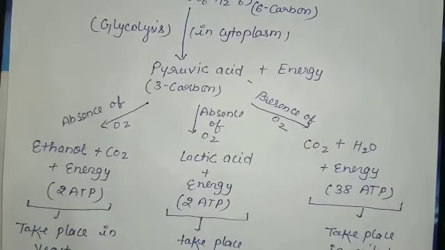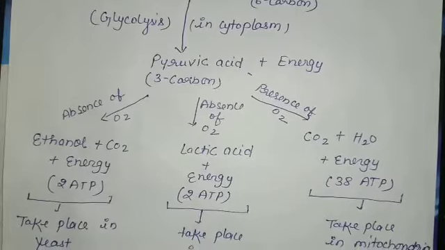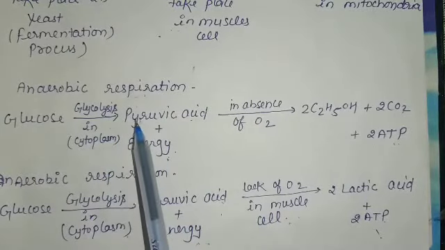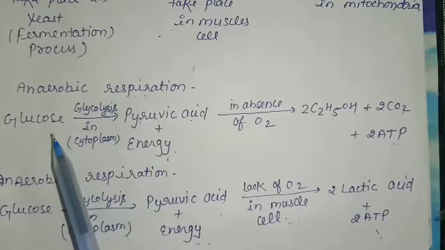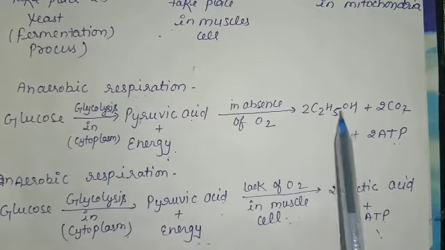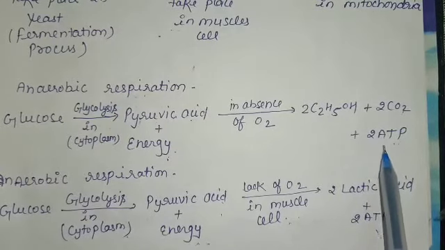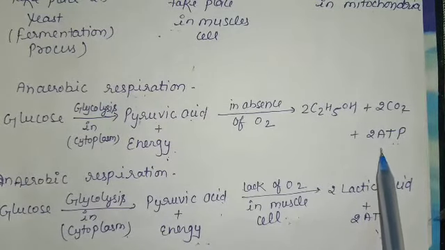In anaerobic condition, microorganisms like yeast break down glucose into ethanol, carbon dioxide and release a little amount of energy. This energy is then used by the microorganism.